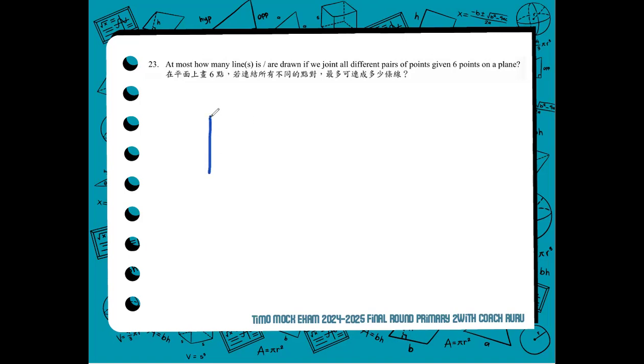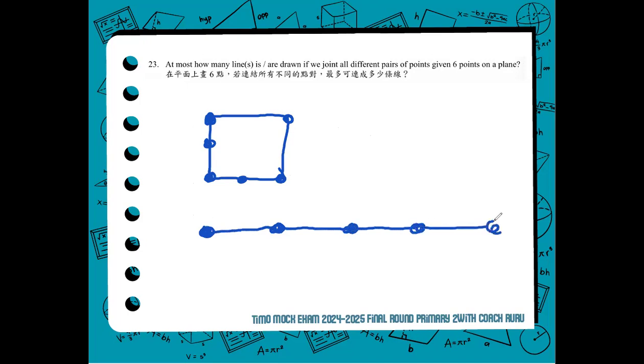It could be this plane, a square with 6 points: 1, 2, 3, 4, 5, 6. Then, if you will be joining them, simply we'll have 1, 2, 3, 4, 5, 6. So you have 6 points.